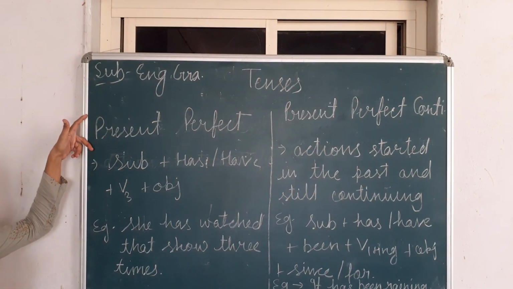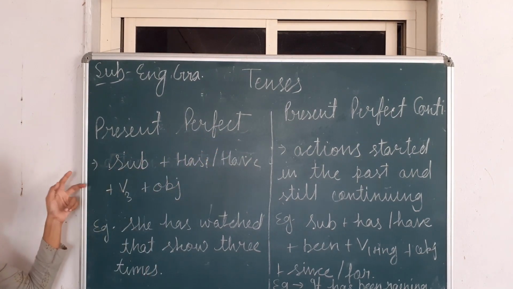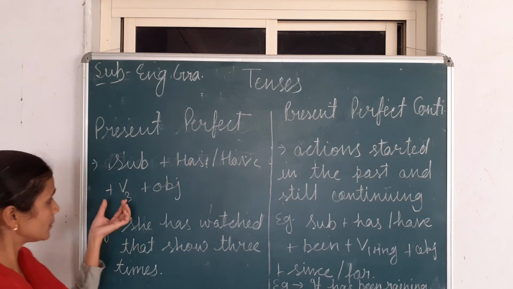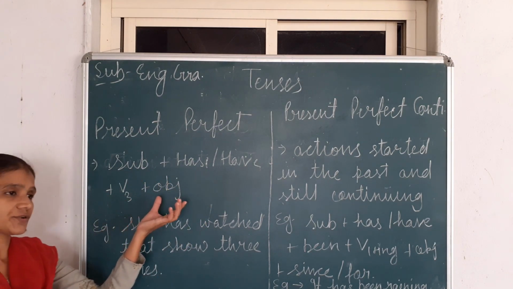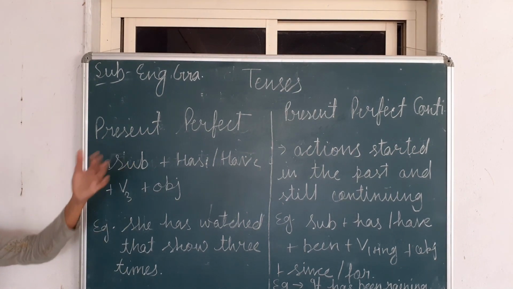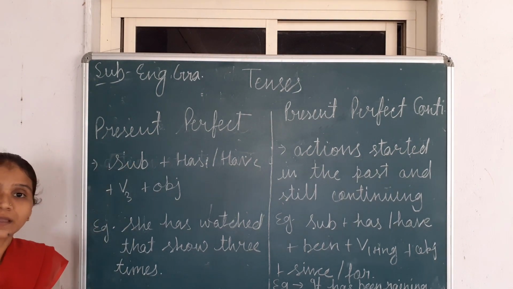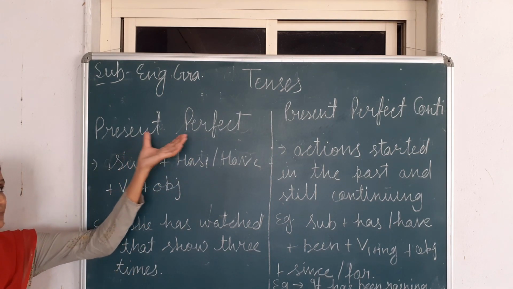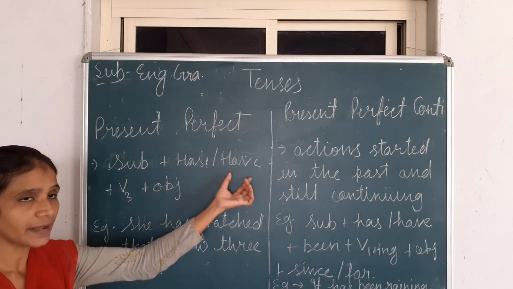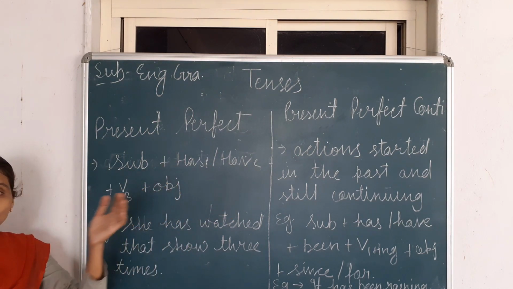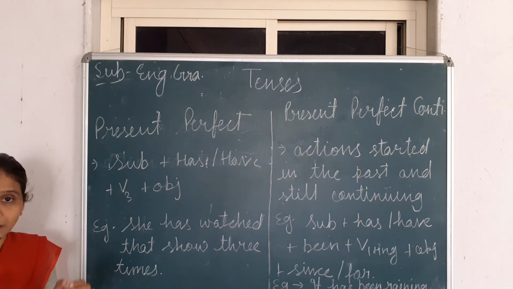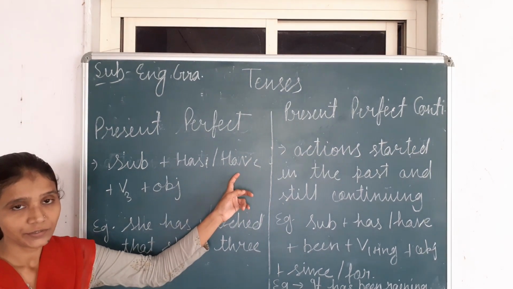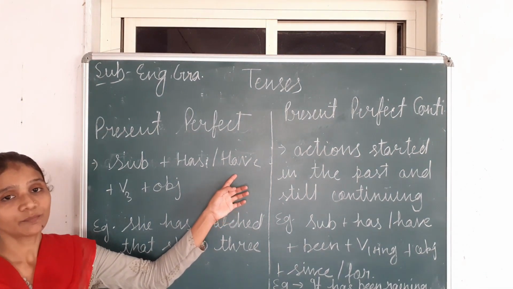Now the next tense is present perfect tense. In present perfect tense, the sentence structure will be subject plus has/have plus third form of the verb and the object or complement. In present perfect tense, we speak about our experiences or others' experiences, and the helping verbs are has or have. Has is always used when the subjects are he, she, it, a name or third person singular, and have is used with I, we, you, they or any plural.